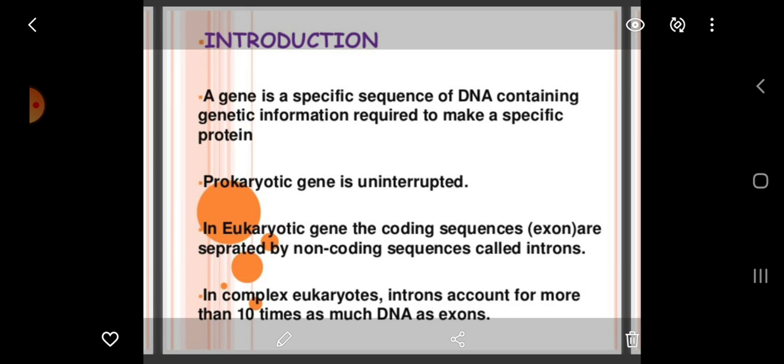In the introduction, a gene is a specific sequence of DNA containing genetic information required to make a specific protein. Prokaryotic gene is uninterrupted. In eukaryotic gene, the coding sequences, that is the exons, are separated by non-coding sequences called introns. In complex eukaryotes, introns account for more than 10 times as much DNA as exons.